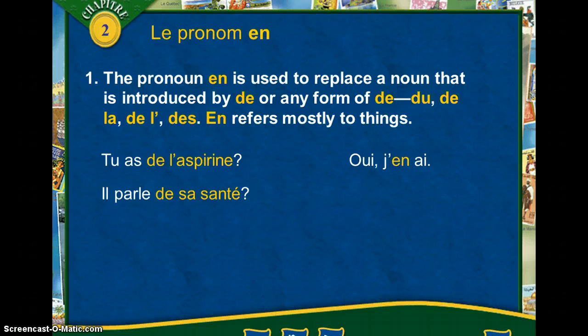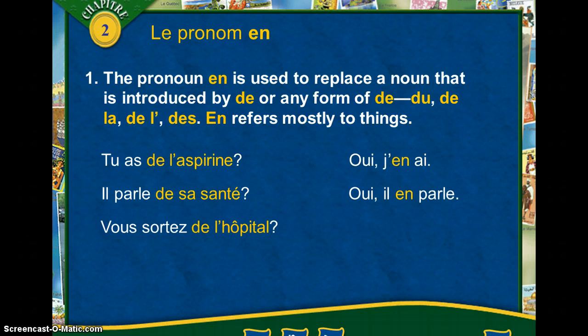Il parle de sa santé. Now here, the de does not mean some. Here, de means about. Here we're asking, is he talking about his health? And so we are going to answer that he is. Oui, il en parle. This en now means about it. So yes, he is talking about it.